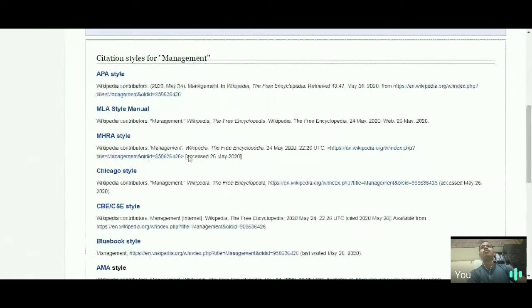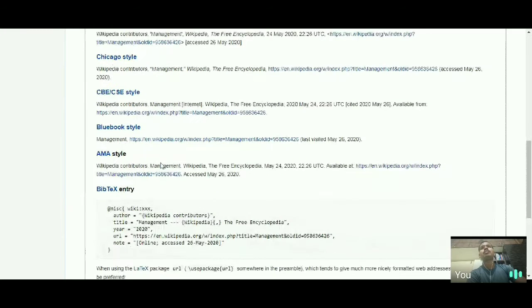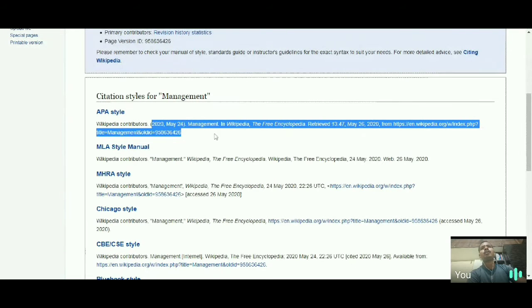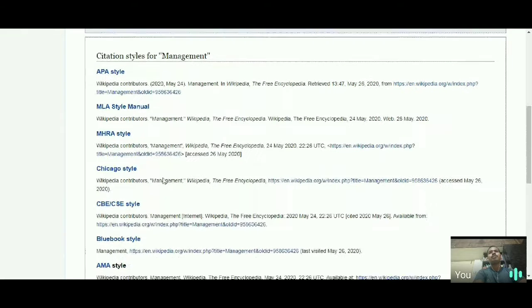Under citation, there are a number of citation styles: APA style, MLA style, MHRA style, Chicago style, AMA style. The style which is asked for by the journal to which you are submitting your article, your document, your manuscript, you can copy from here and then directly paste it into the original manuscript. For this you can use the citation from Wikipedia.